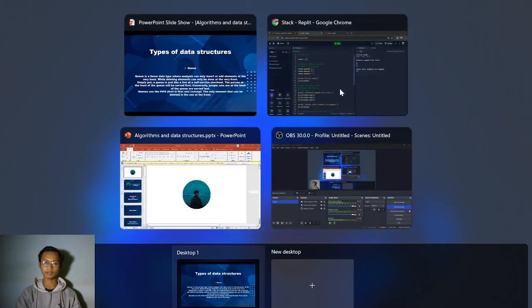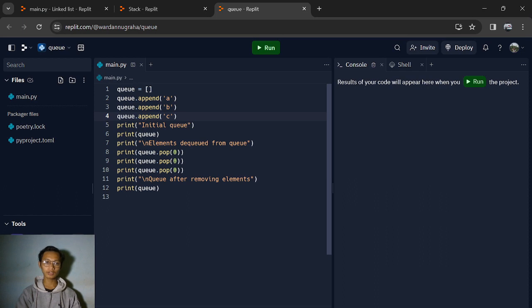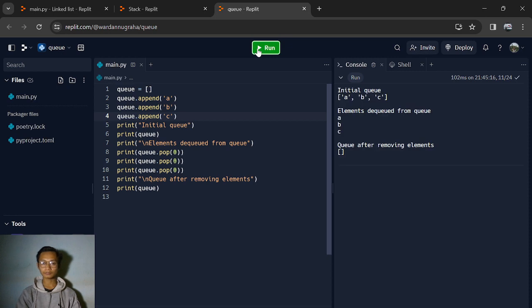Okay, for example, this is the code for queue using Python. If we run this code, the first in is A, B, and C, and the first out is A, B, and C. Okay, this is the code for queue using Python.